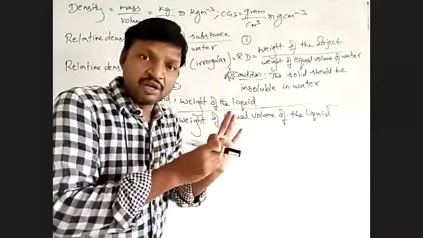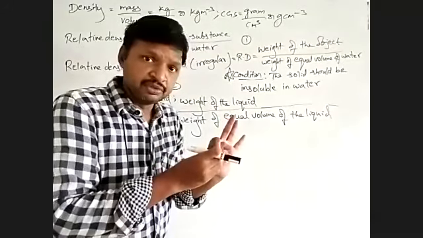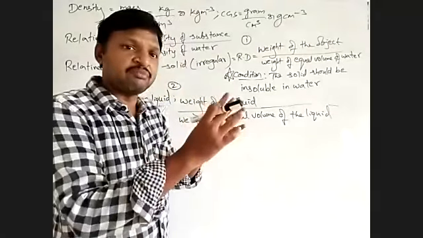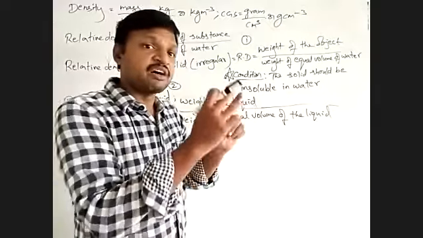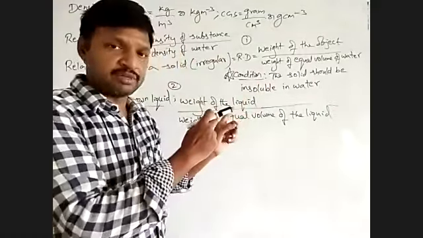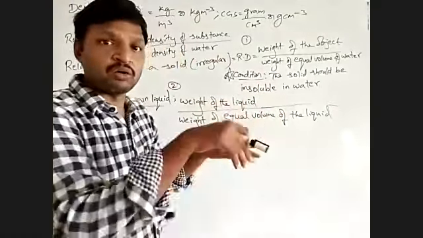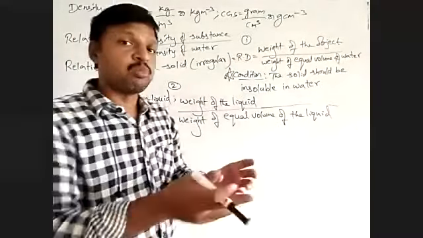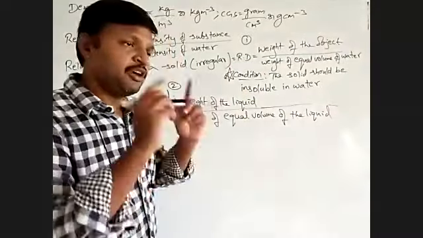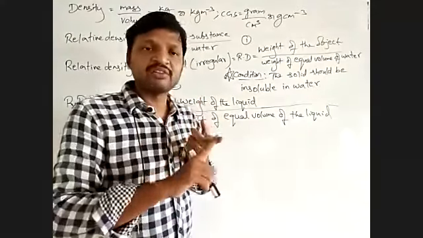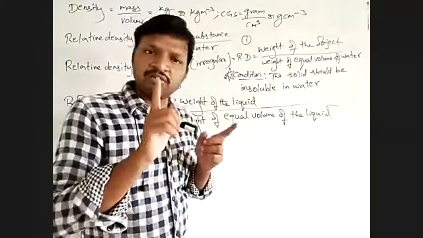Then weight of bottle plus unknown liquid. Subtract the weight of the empty bottle from the total weight. That means bottle plus unknown liquid. Now, second step for this one, pour water into that bottle, because already we know the weight of the empty bottle.